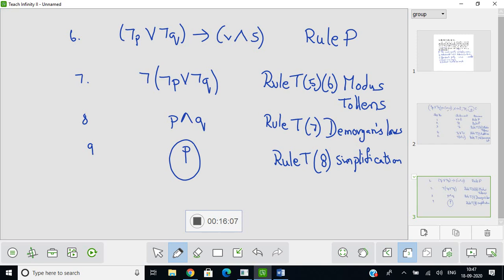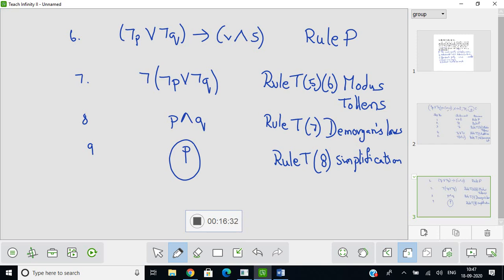So apply your simplification rule which states P and Q implies P, or P and Q implies Q. So P and Q implies P will give us P from step 8. Therefore, we have arrived at the required conclusion. Right? Okay. We'll go for one more small problem and check if we are able to solve the problem.